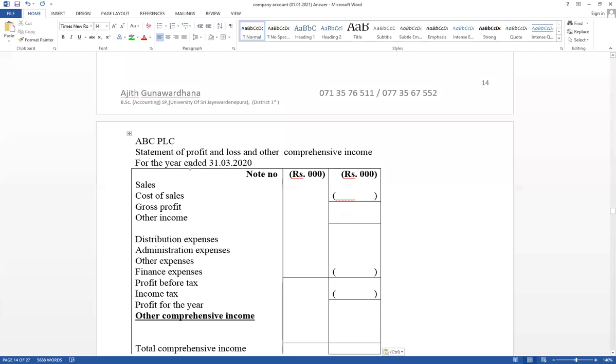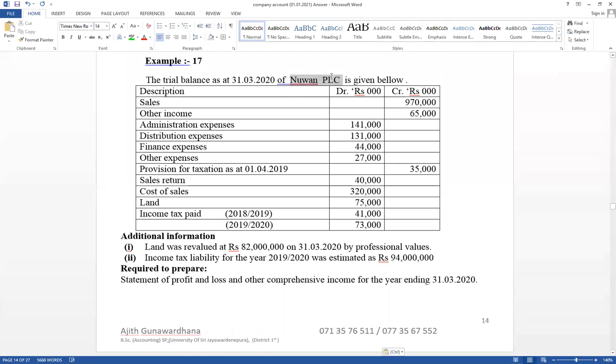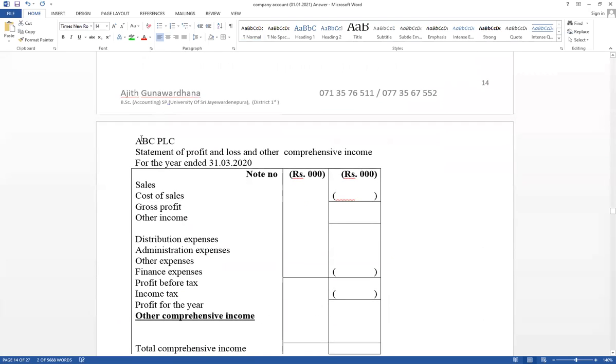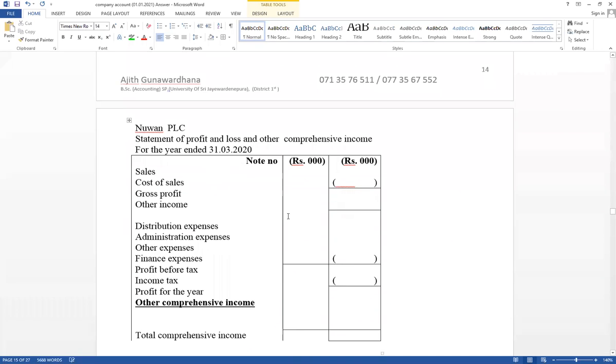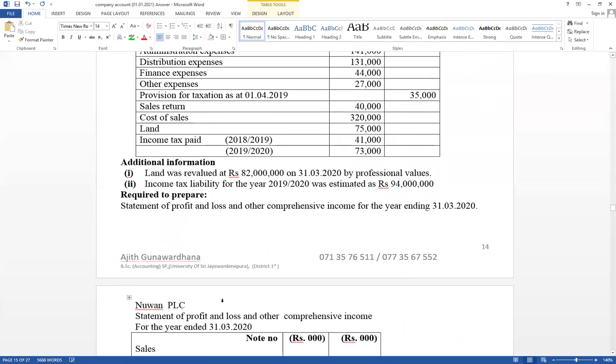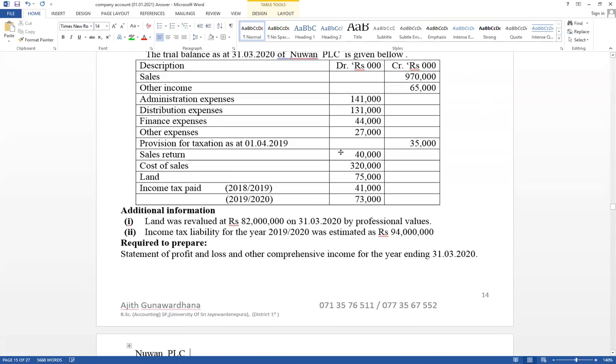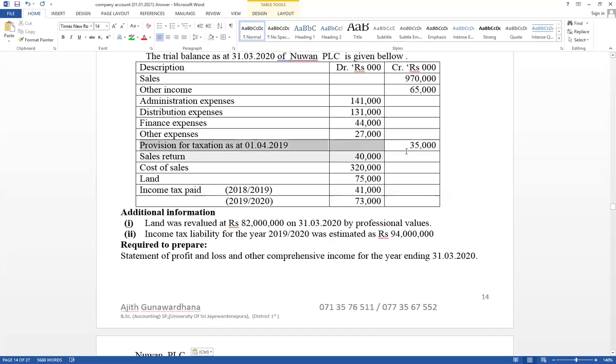First one, name. It has given the name Nuwan PLC. Based on entity concept, Nuwan PLC. First one, try to calculate land revaluation surplus as well as income tax adjustment. First one, you have to prepare the format like this. Then income tax adjustment. It has given provision for income tax. This one consider.